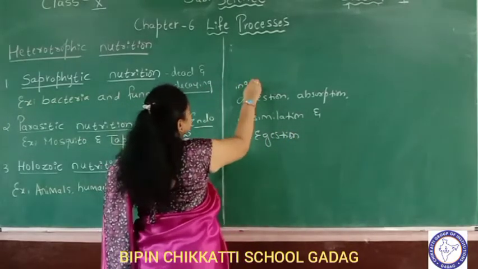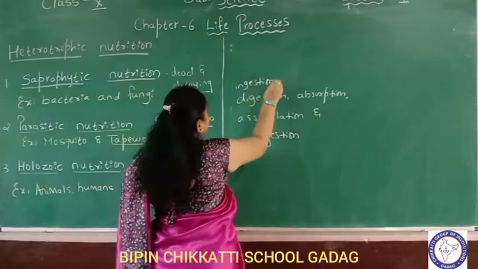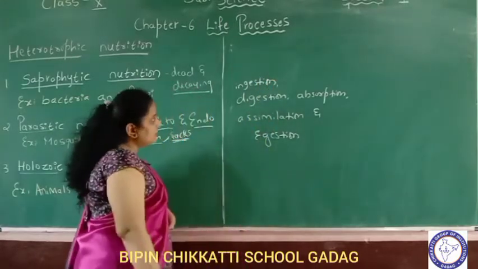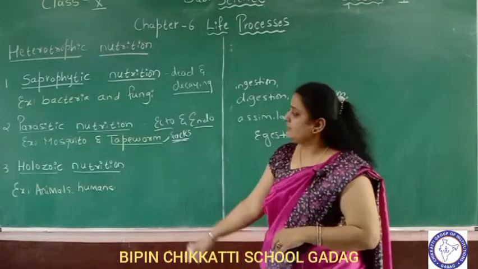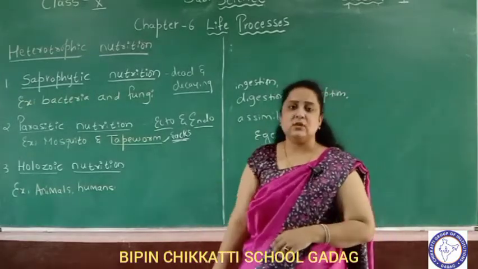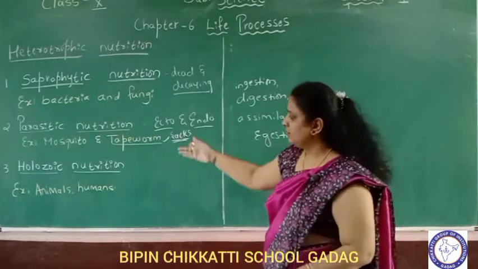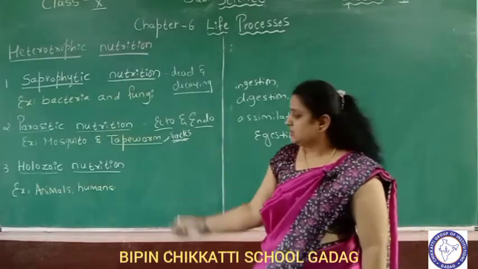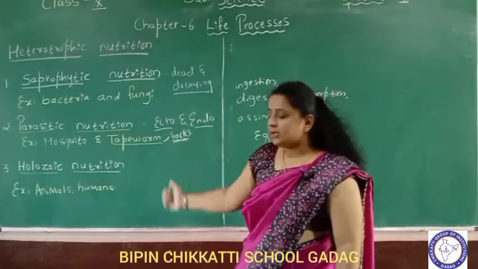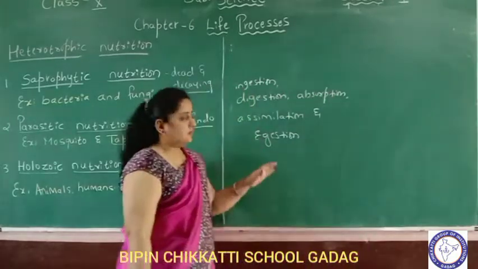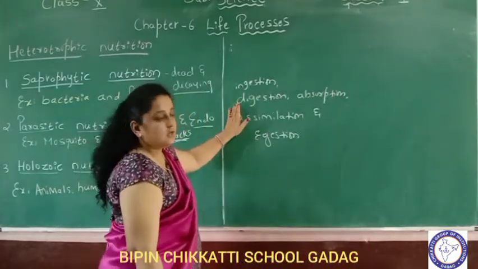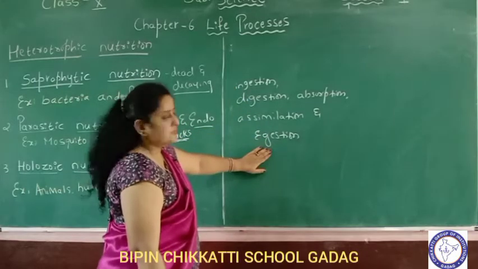First one is ingestion. Ingestion, digestion, absorption, assimilation and egestion. These are 5 steps by which the nutrition takes place. That is called holozoic nutrition. The very good example of holozoic nutrition is animals, including human beings. We humans have the holozoic mode of nutrition where our food is digested by undergoing these 5 steps.